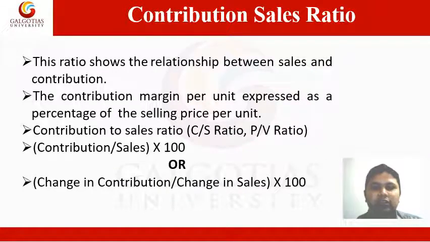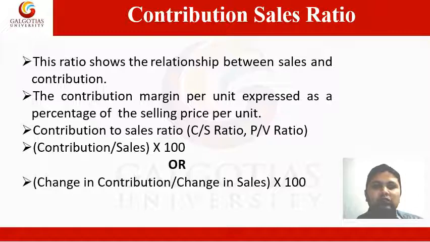Now the contribution sales ratio. This ratio shows the relationship between sales and contribution. It is the contribution margin per unit expressed as a percentage of the selling price per unit.